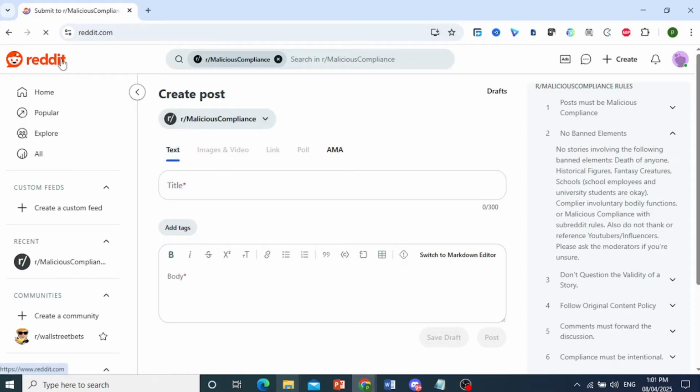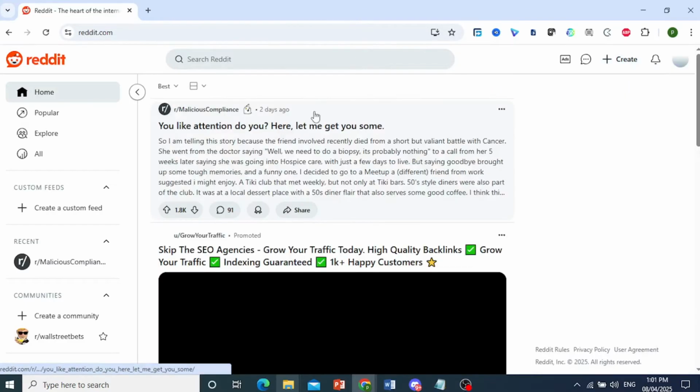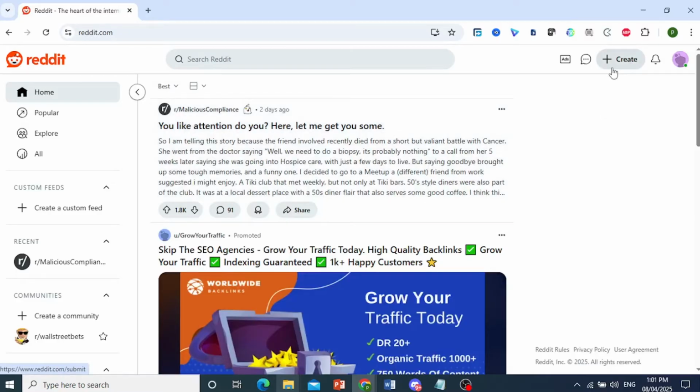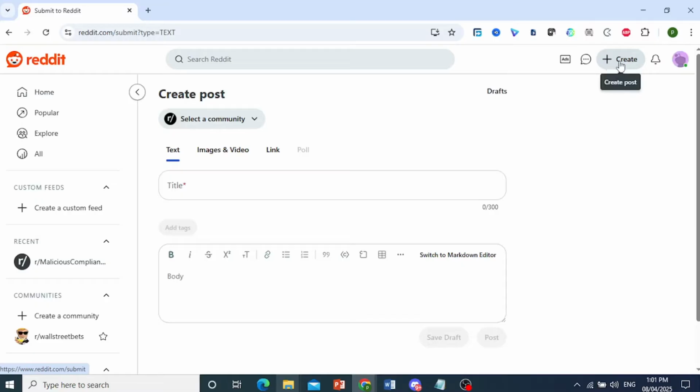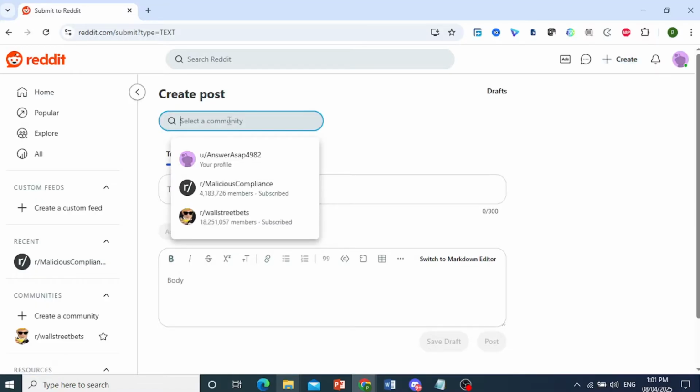The other method is you can just do this from your home page. You just come here to the top right and click on create with the plus button. And then you select your community. So you can search up your community, or if you've already subscribed to it, you'll probably find it here.